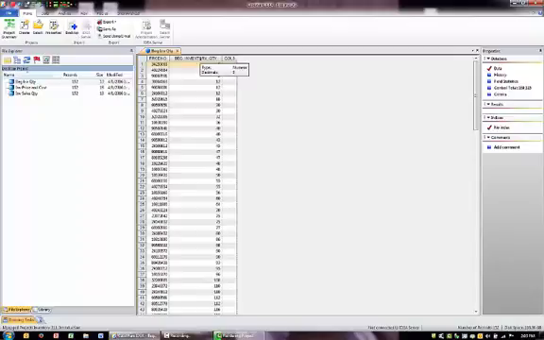So let's say, for example, I wanted to be able to sort on my beginning inventory quantity, and I wanted it to be sorted from smallest to greatest. What I can do is go to the top of my field name and I can just double click on it. Now you'll see that really where it changed was that now I have this little red arrow and it's showing in ascending order. So when I did that, you'll also notice off to the right hand side that it used to say I had no index, and now I have an index on beginning inventory quantity, which is the field name, /A, which means it's in ascending order.